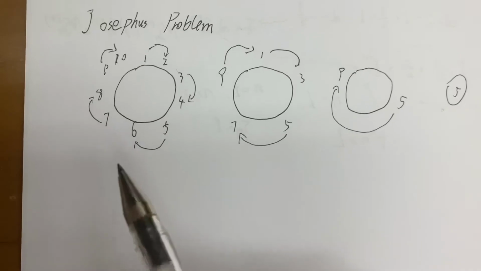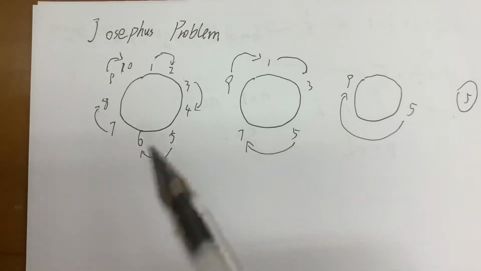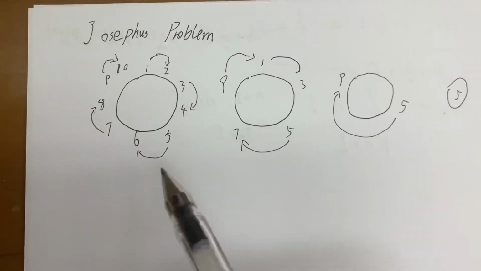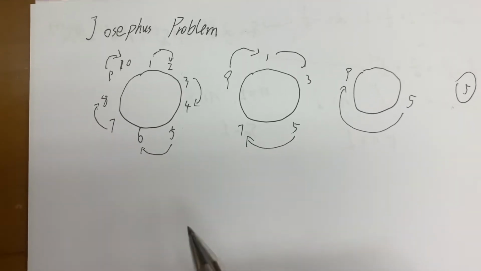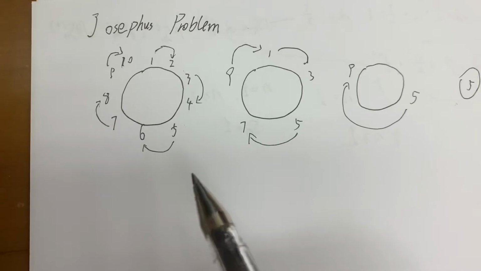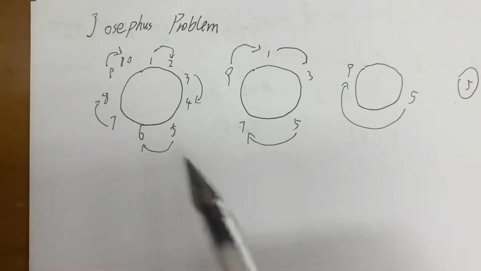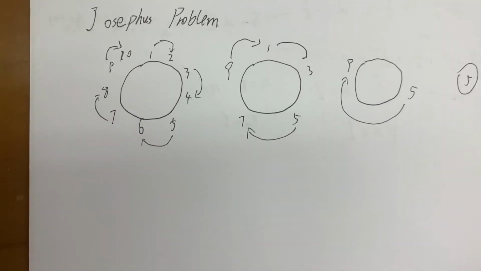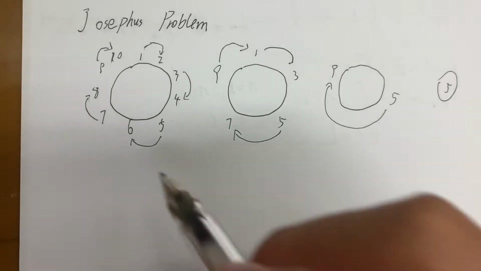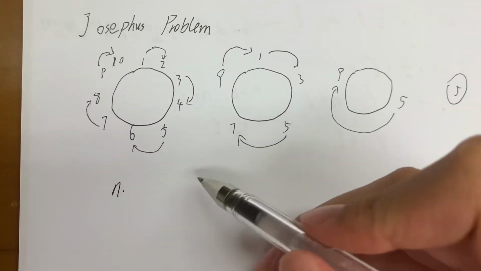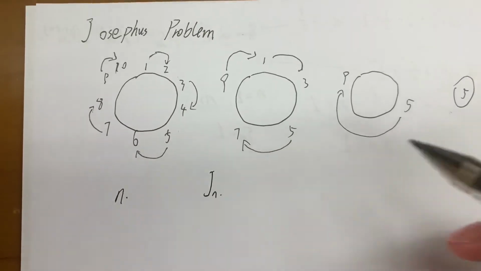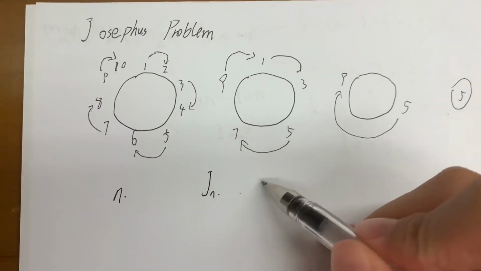So today I talk about the Josephus problem, which is called a survival problem or place standing problem. We have to find the correct number that one could survive in the group suicide. Now suppose we have n people, and we let Jn be the Josephus sequence.